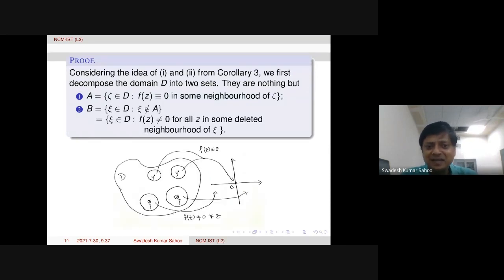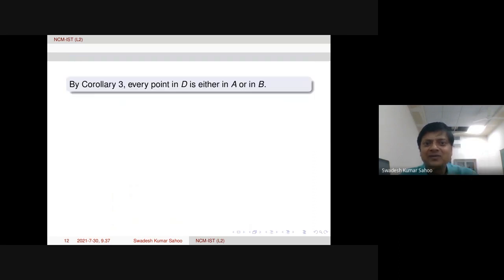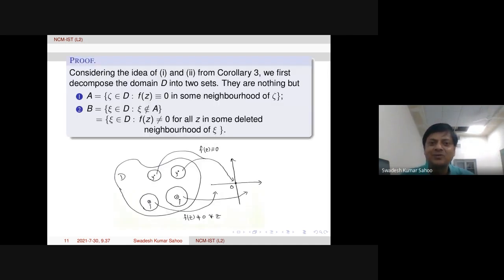Okay. Anyway, I'm going to explain now in detail that by corollary 3, whatever point we take in the domain D, that is either in A or in B, right? Because we have only two possibilities by corollary 3. So therefore, whatever point we take in D, we have two possibilities. Therefore, that point will be either in A or in B. All right.